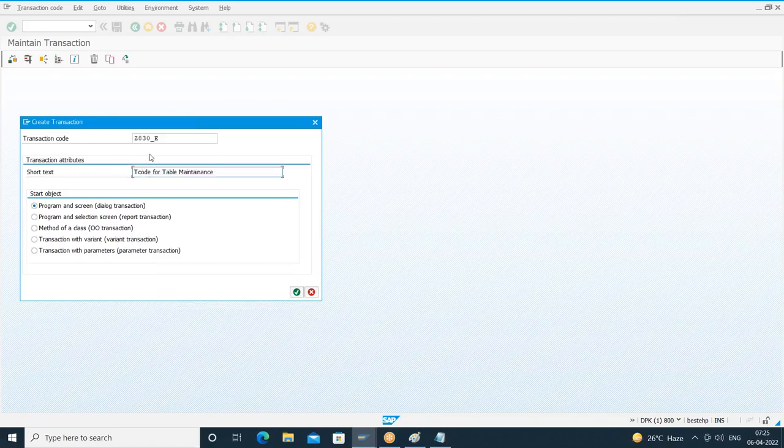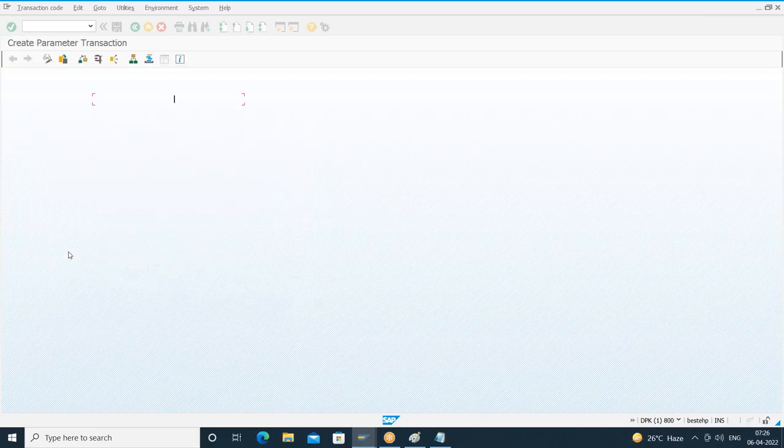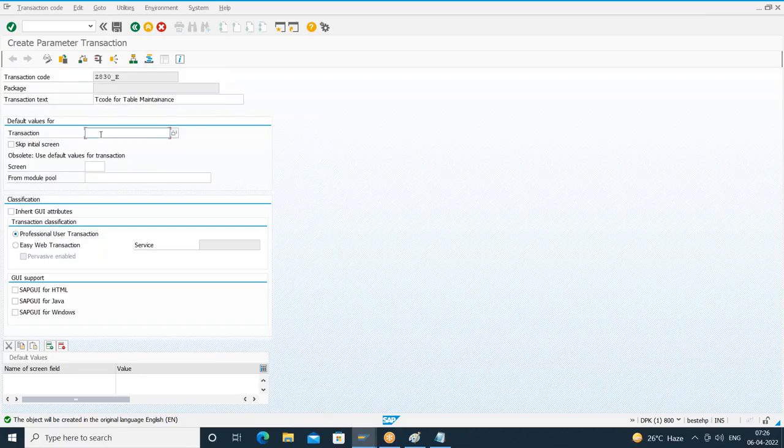T code for table, some description. What is the radio button you have to choose? Transaction with parameters. Continue. For which transaction are you trying to create the T code? For table maintenance. What is the T code of table maintenance? SM30. Right? Select the checkbox, skip initial screen.